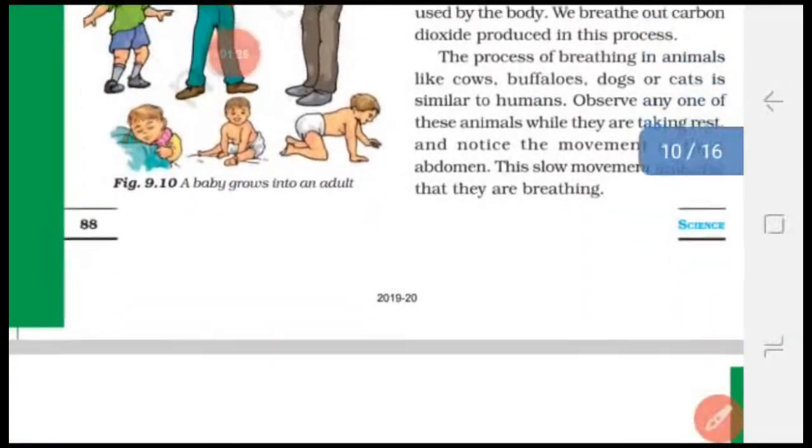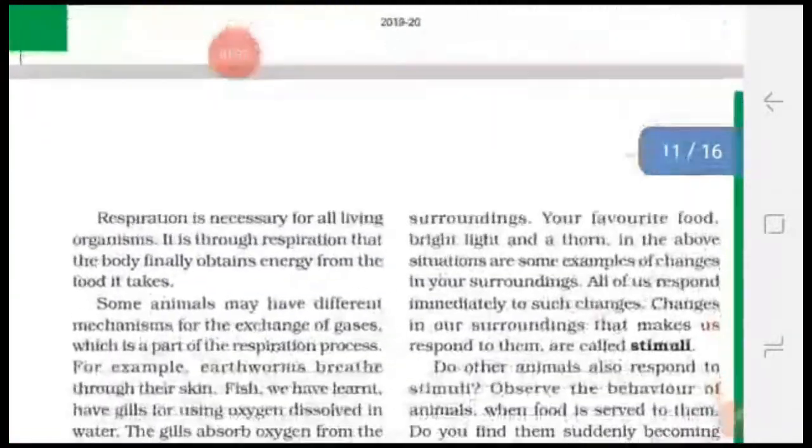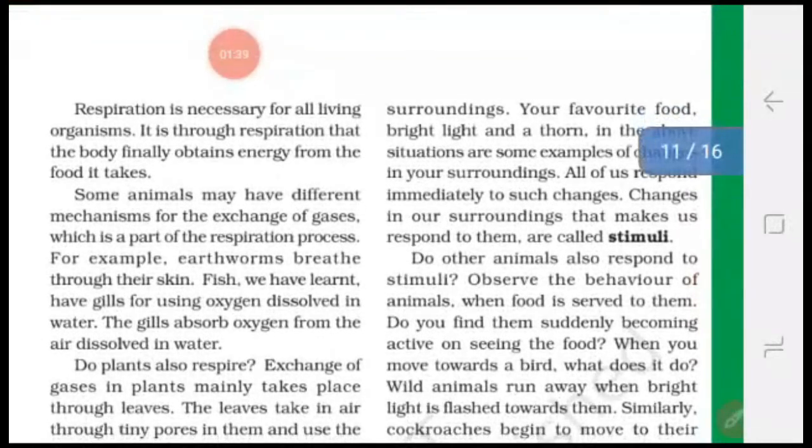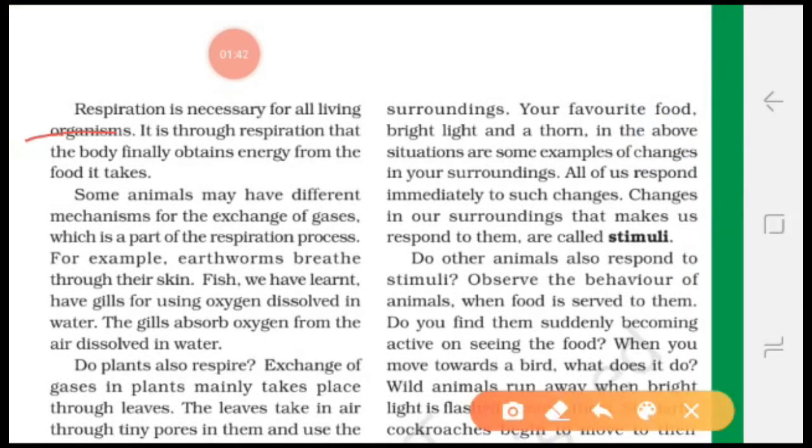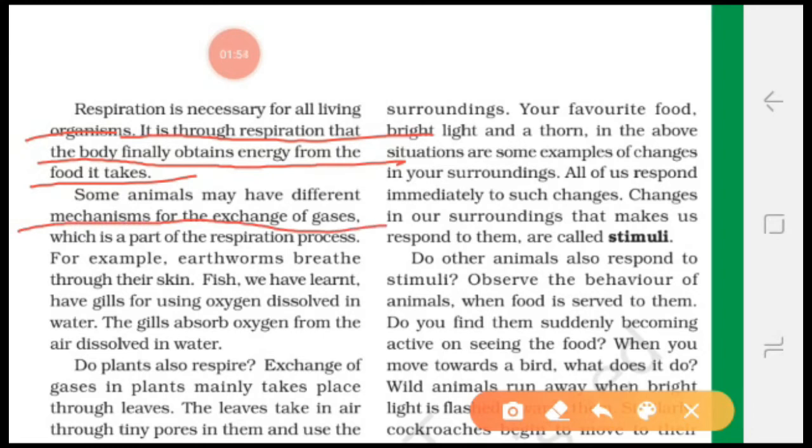Okay, so breathing is common in the living organism. Respiration is necessary for all living organisms. It is through respiration that the body finally obtains energy from the food it takes. Already I explained about it. Some animals may have different mechanisms for exchange of gases.